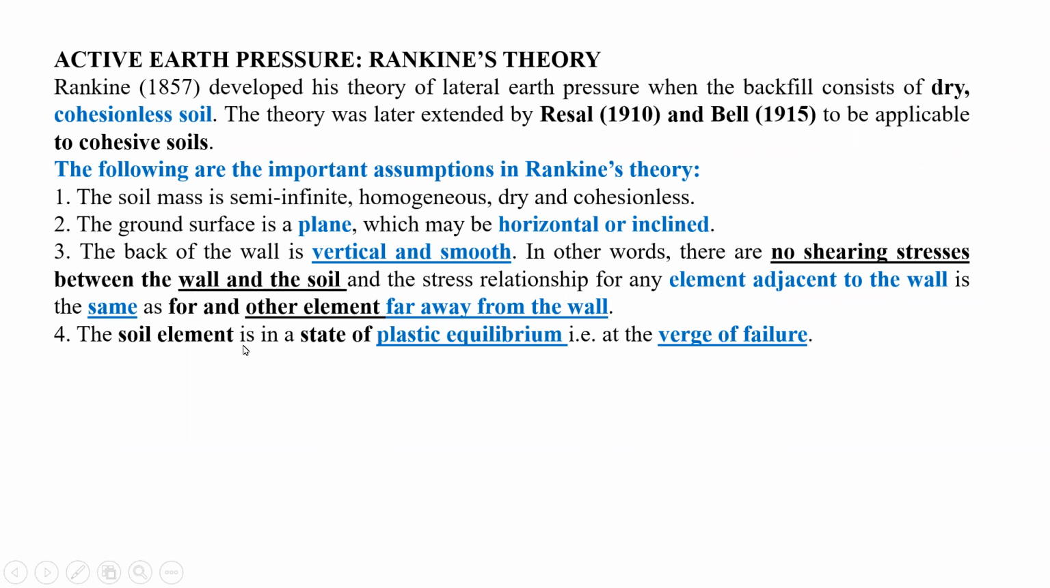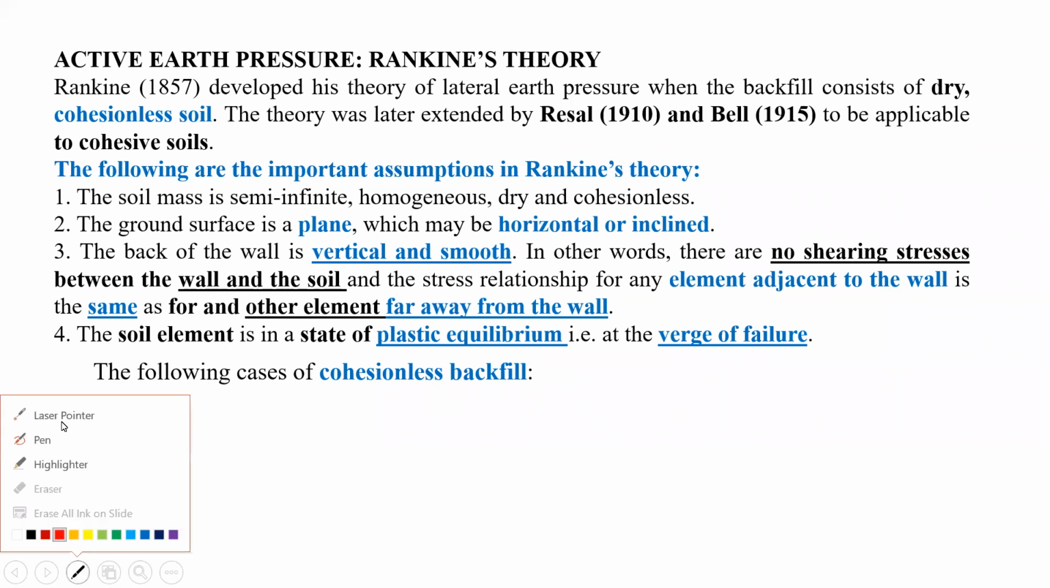What is the next assumption? The soil element is in a state of plastic equilibrium, that is, at the verge of failure. As we discussed in the last lecture, the active state means away from the fill and the passive state means towards the fill. Unless the soil comes under the plastic state, failure will not take place, right? The soil element is in a state of plastic equilibrium. This is also one of the assumptions given by Rankine.